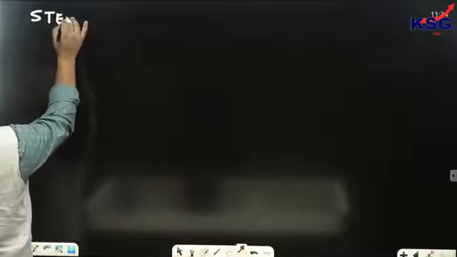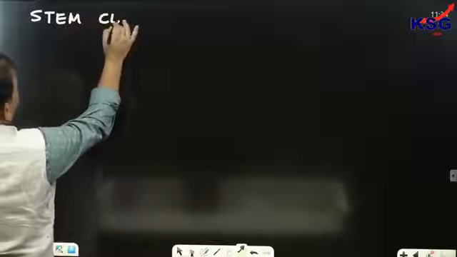The next topic is called what? It is referred to as stem cells. Now when we talk about stem cells, they have asked you a number of questions. So let's see first of all, what exactly is the meaning of stem cell?